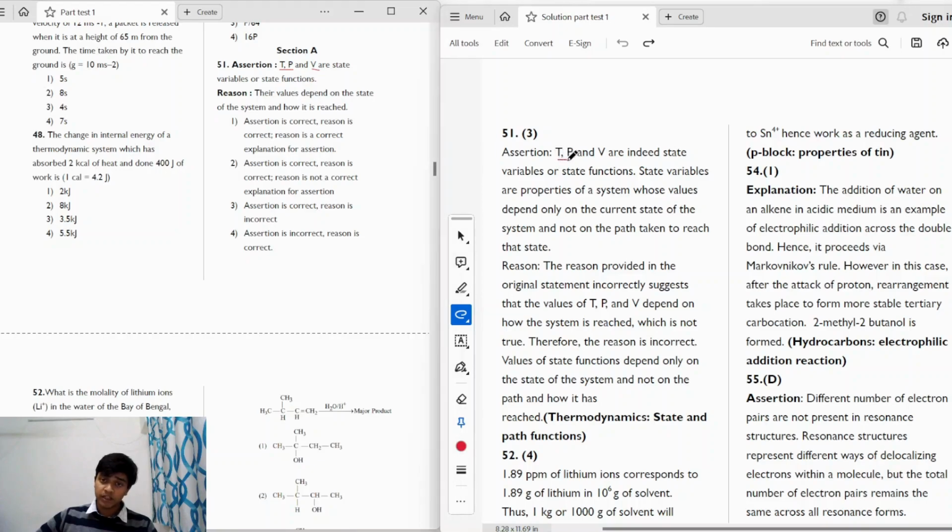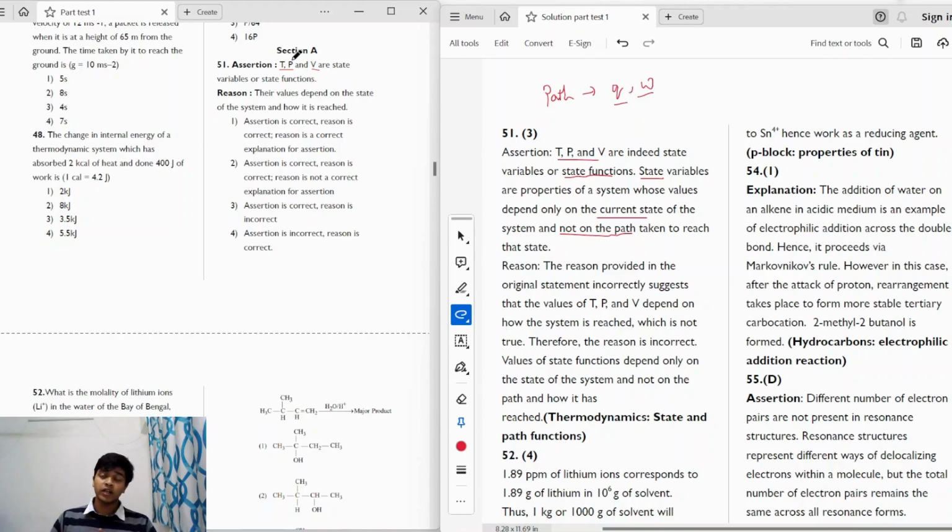So we know that temperature, pressure and volume are state functions, right? They depend on the initial state of the system and the final state. They do not depend on how the final state is obtained, so they will not depend on the path taken to reach the state. Such functions are known as state functions or state variables. The functions which depend on the path taken to reach the state are known as path functions, and path functions we know are heat and work done, right?